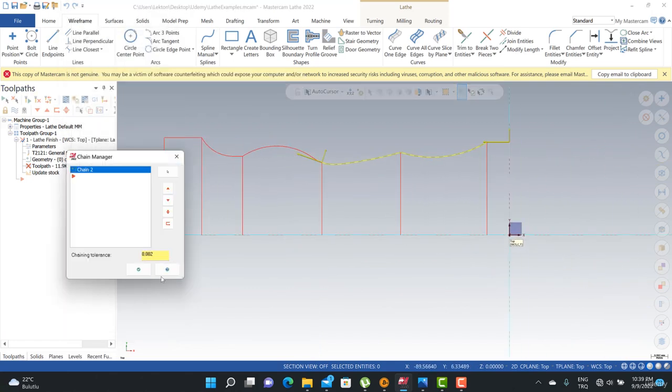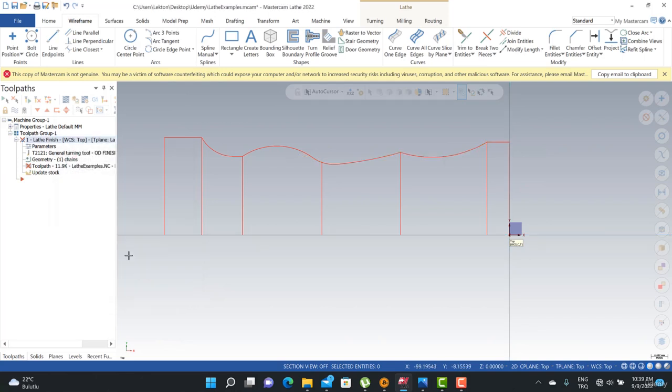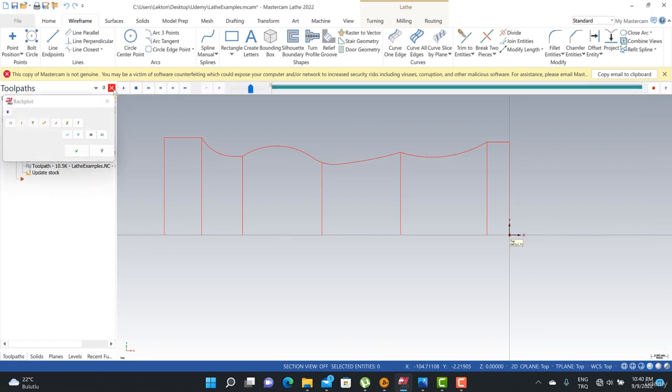I just need to click the OK button, and then we need to hit that button to be able to generate all the operations. But at that point we can see that we have a problem here because of my final process.